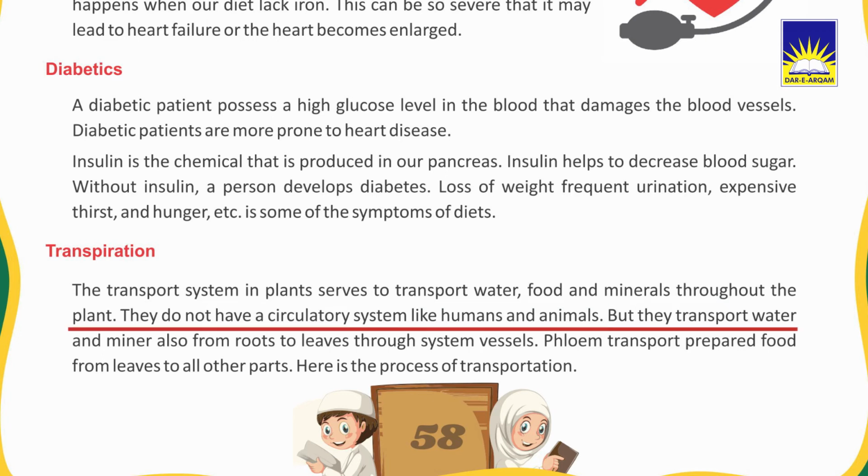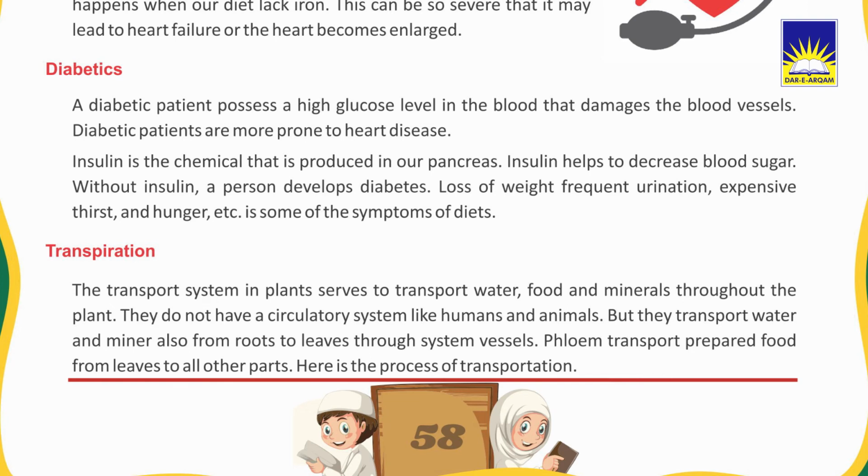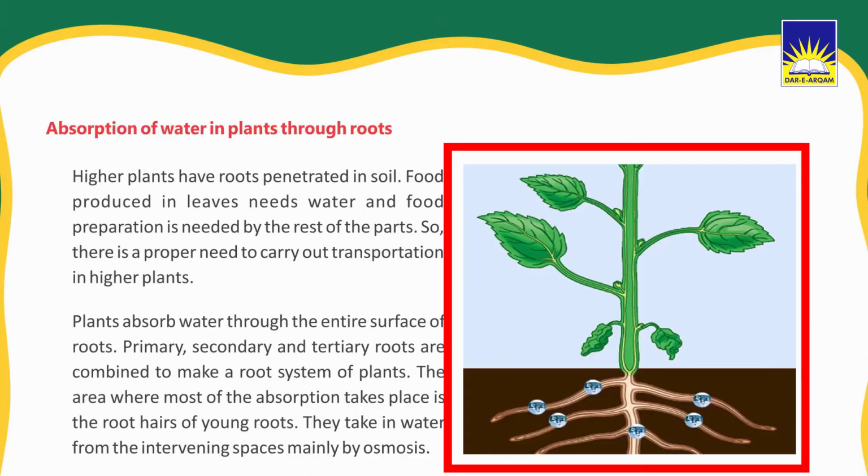They do not have a circulatory system like humans and animals, but they transport water and minerals from roots to leaves through vessels. Phloem transports prepared food from leaves to all the other parts. Here is the process of transportation. Look at the picture. You can see how the food is reached from roots to leaves.